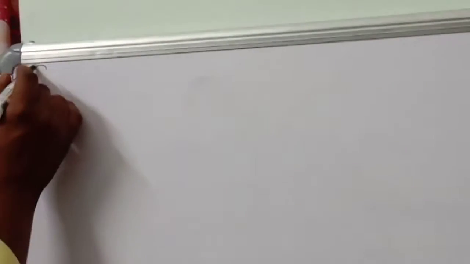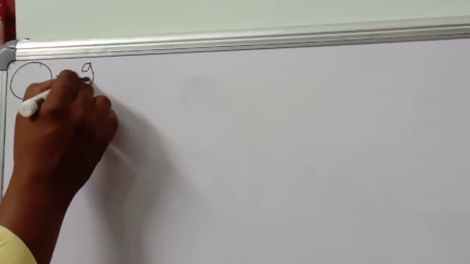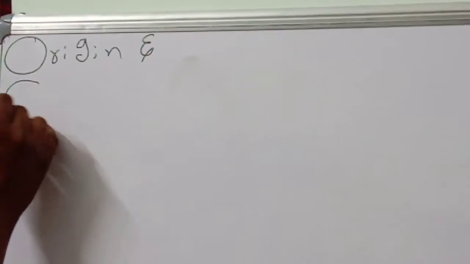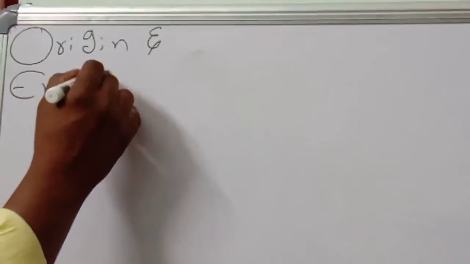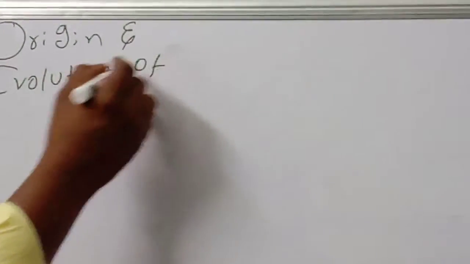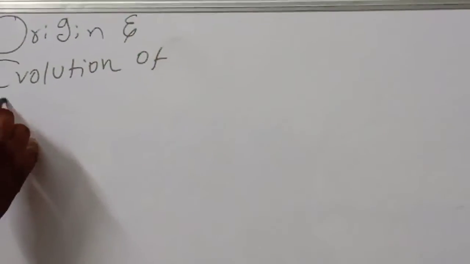Origin of man is a very, very important topic. Origin and evolution of man.